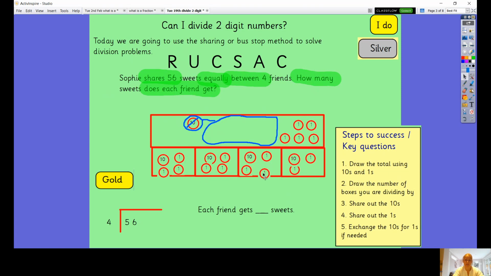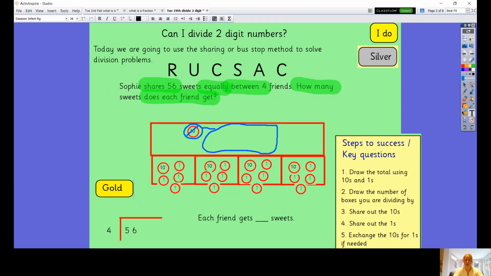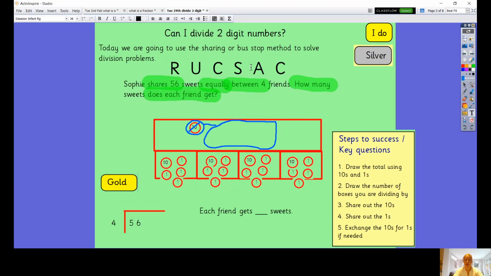Right, and then I've got the rest of these to show it as well. And I'm putting them in roughly the same position in each box so that I can check that I've got the same in each number. Okay, so if I count them, 10 and 4 ones makes 14. So I think that the answer is 14.